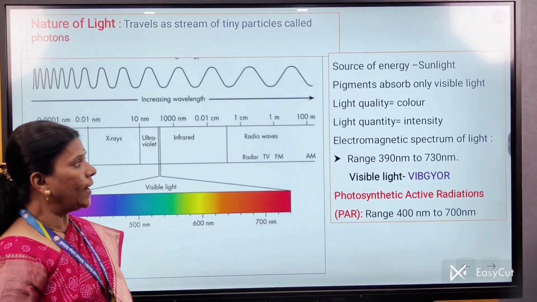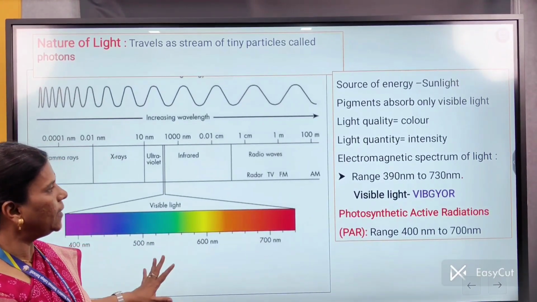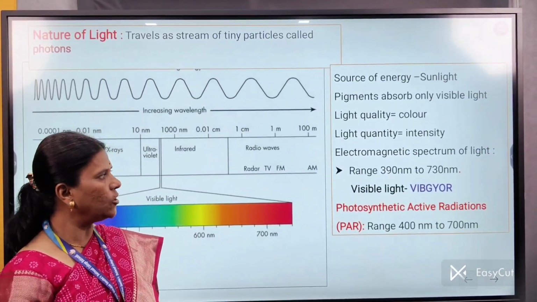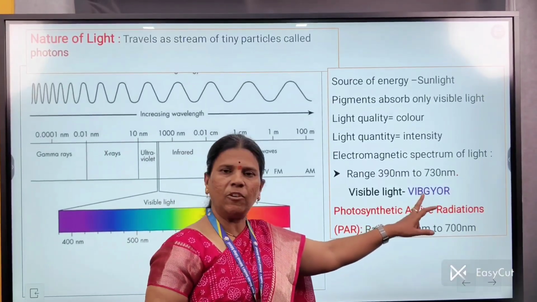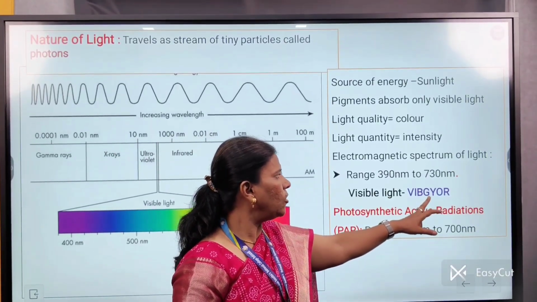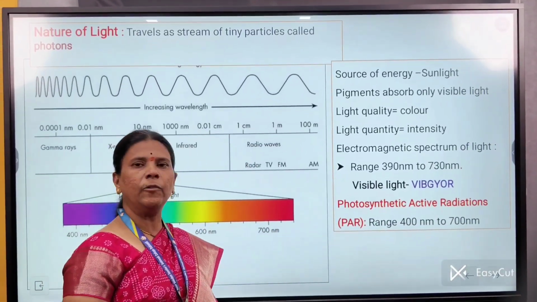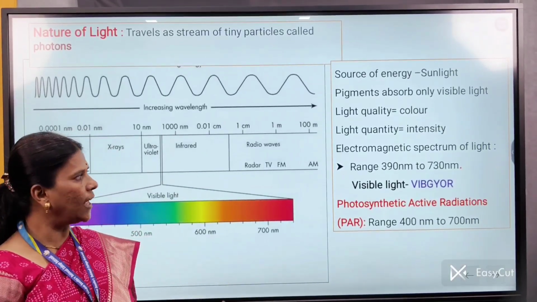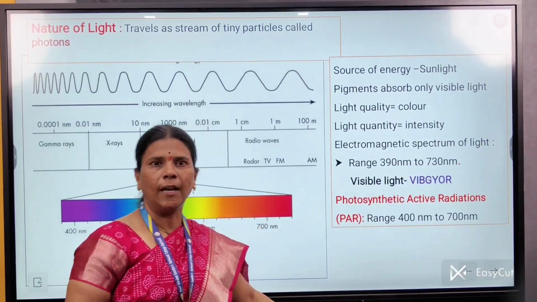If we know about the quality of light, then visible light mainly shows 7 colors, famously known as VIBGYOR, that is violet, indigo, blue, green, yellow, orange, followed by red. Thus, the photosynthetically active region in which the process of photosynthesis is carried out is the range between 390 nm to 730 nm.